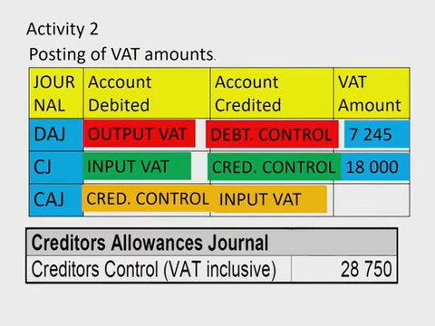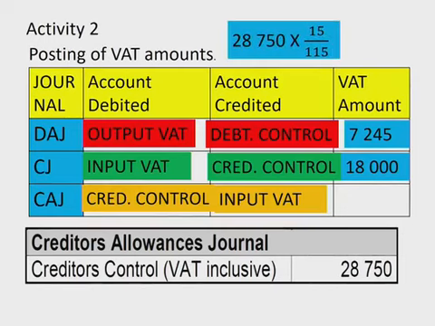Right? And there's a calculation that says it's 28,750. It's inclusive. So if it's inclusive, it's 15 over 115. The amount is 3,750. Okay. So we just have to look. Debtors allowance journal. The debtor owes me less, therefore it goes in the credit column, debtors control. I'm not collecting the output, so the output VAT will go in the debit column. Okay, so it's debit the output VAT, credit your debtors control.